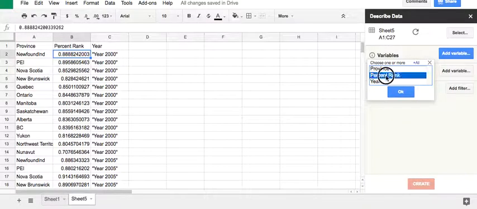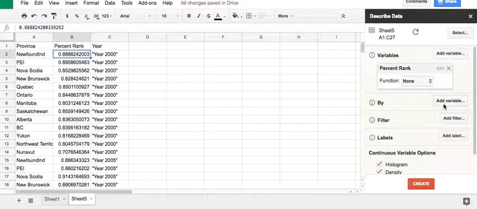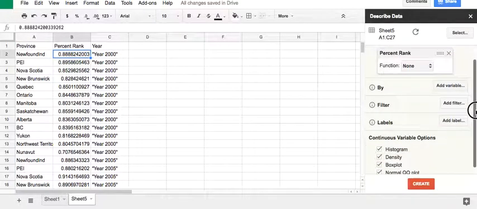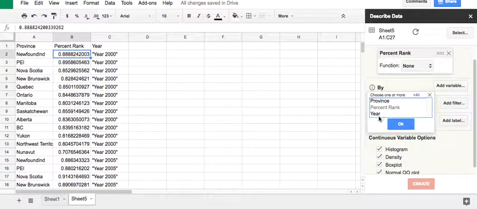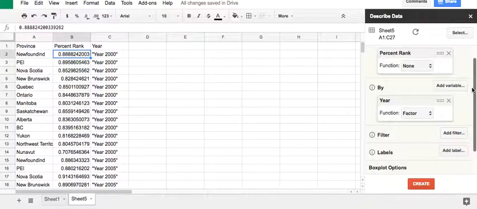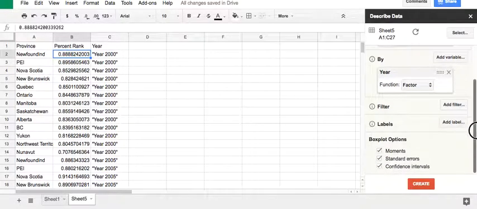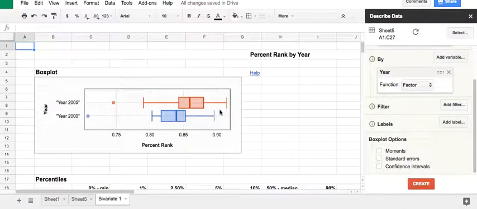And so we're going to use the variable percent, so the percentage that people ranked healthcare. And then we're going to do it by the variable year. And then we're just going to uncheck these options because we don't really need them for this one. We just want to get the picture. And then we just hit create. And there's your box plot. Some of the information is down there.